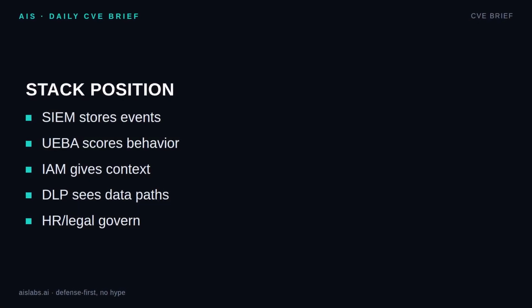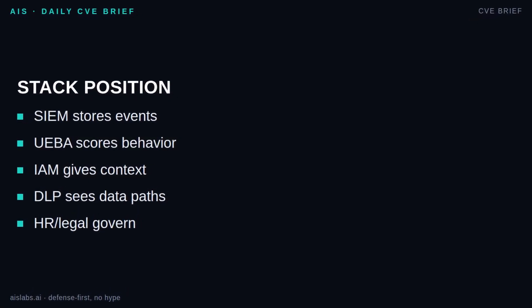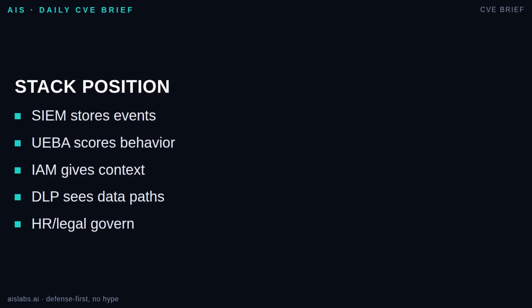Think of UEBA as the behavior layer in the defensive stack. The SIEM collects and correlates events. UEBA uses many of those same events to measure changes over time. Identity and access management tells you who the user is, what groups they belong to, and what they can reach. Endpoint tools show device activity. Data protection tools show sensitive file movement. Ticketing keeps the investigation controlled.